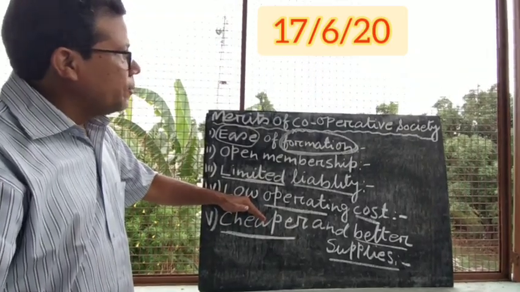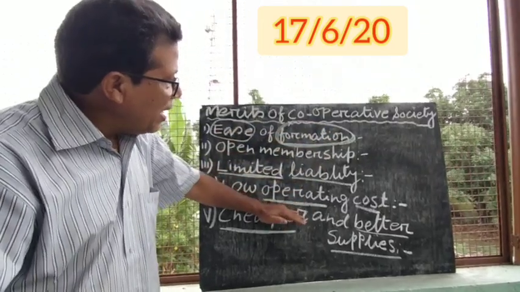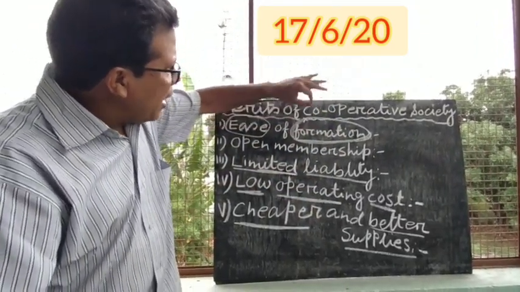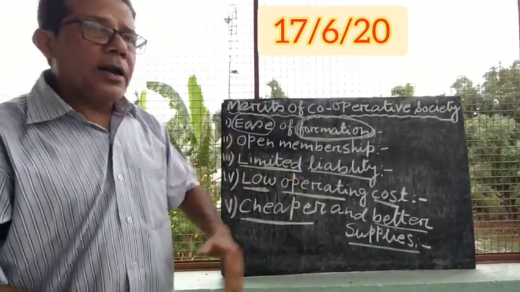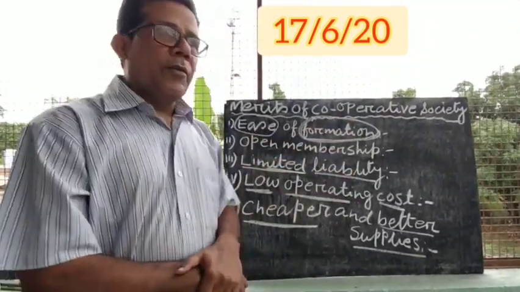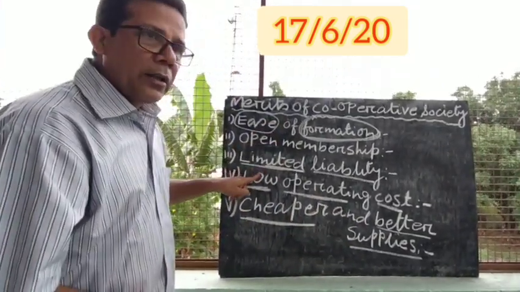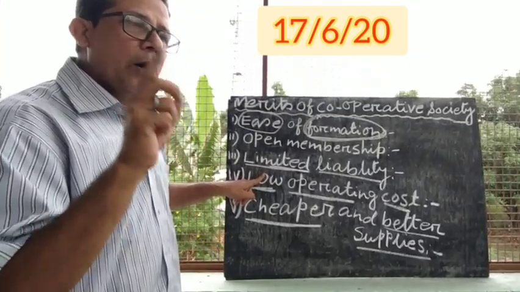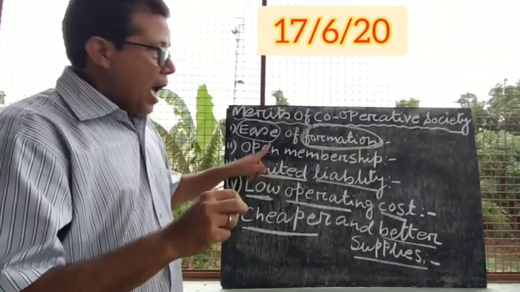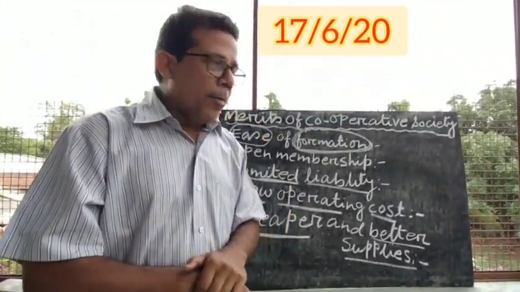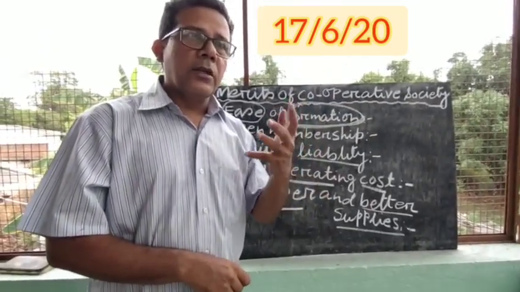The second thing I discussed was the merits of cooperative society. There also I have given you the subheading or the main point about the merits of cooperative societies. You first write these subheadings, and after writing these subheadings, if you know the meaning of these subheadings properly, easily you will be able to explain one or two sentences about these subheadings. So always remember, whenever you are going to write the merits, demerits or features, always write the subheading. And after writing the subheading, you underline them. And after underlining them, you just explain in your own language one or two sentences about those subheadings.